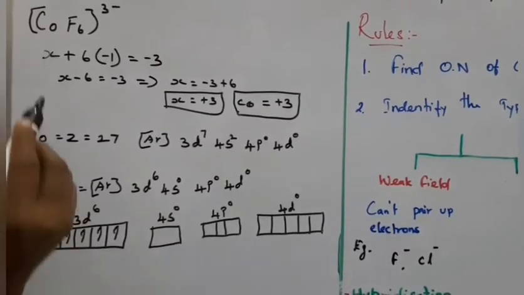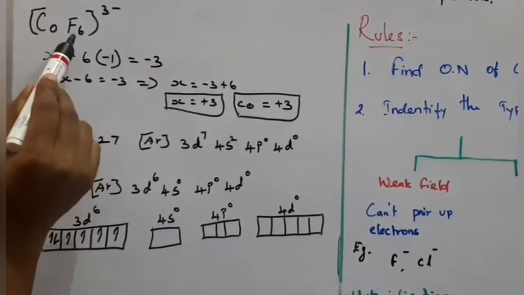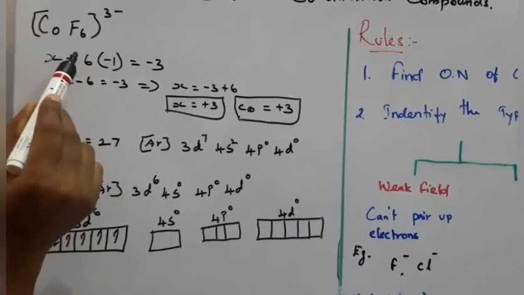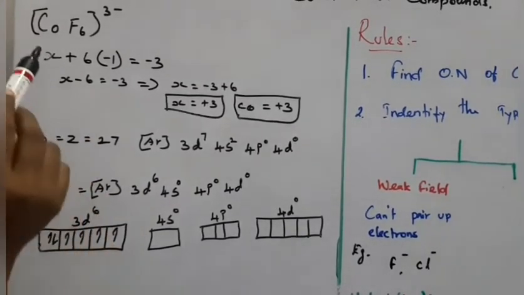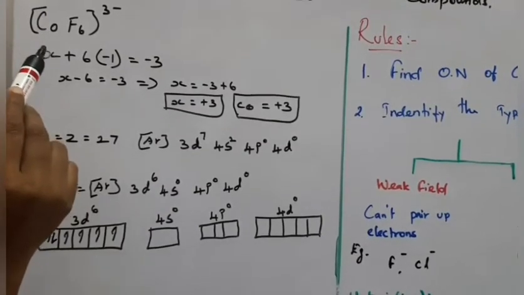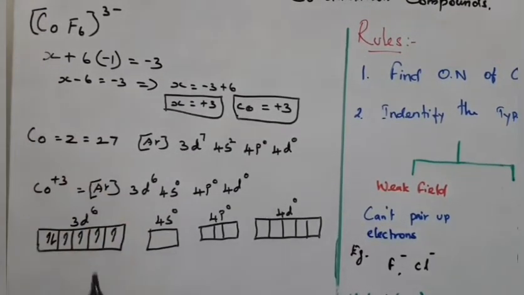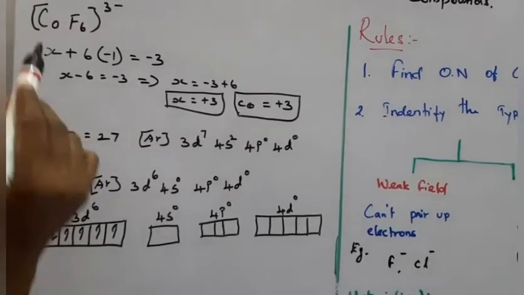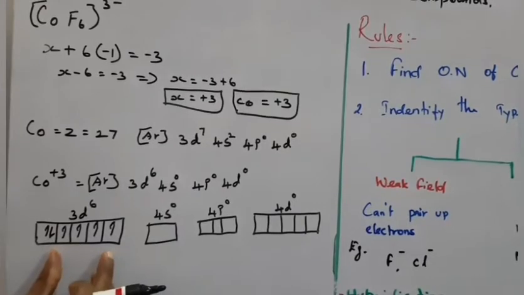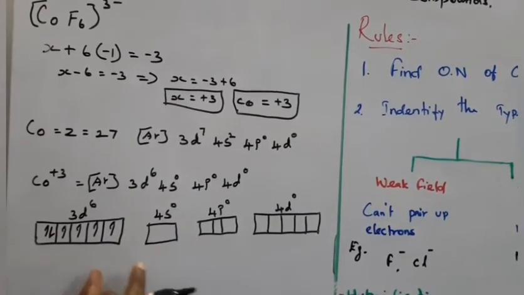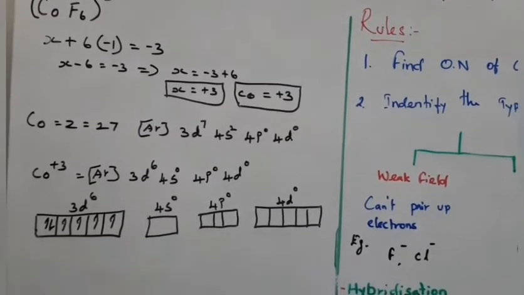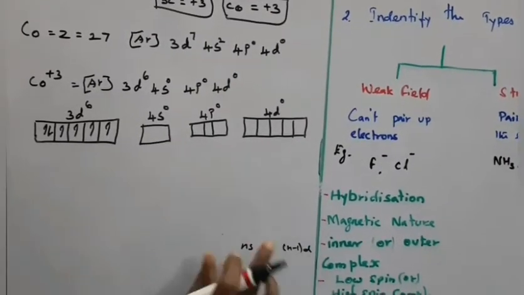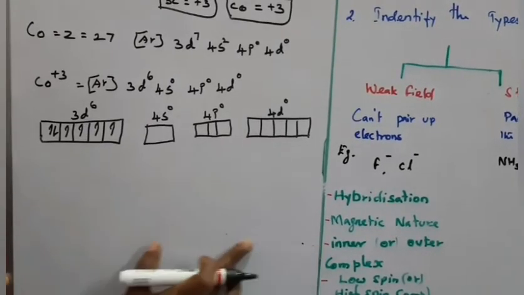After that, how many fluoride ligands are present in the complex? 6 fluoride ions donate a pair of electrons to the central metal atom to form the hybridization, so we need 6 empty orbitals. Here there is no vacant site in the d orbitals, so hybridization takes place using ns, np and nd orbitals. This is for your understanding.